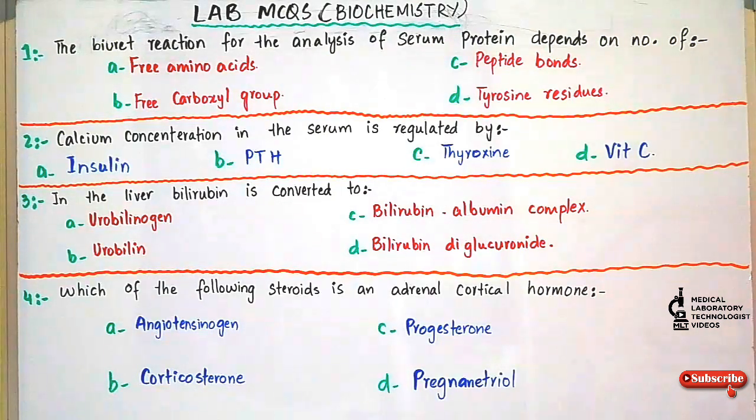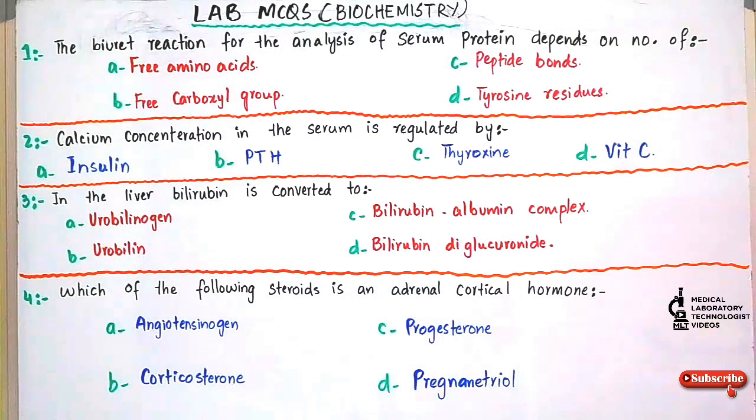Question number 3. In the liver, bilirubin is converted to: option A, urobilinogen; option B, urobilin; option C, bilirubin albumin complex; option D, bilirubin diglucuronide. And the answer is option D. In the liver, bilirubin is converted to bilirubin diglucuronide. That's why it is also called conjugated bilirubin.